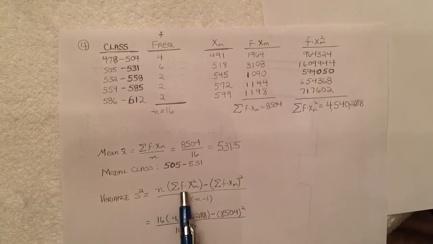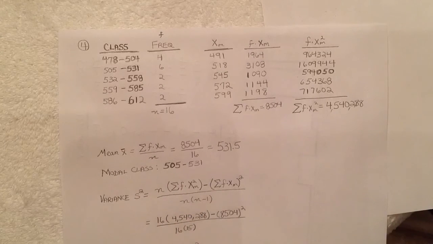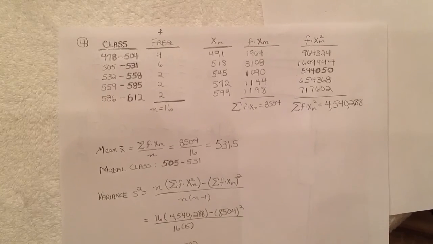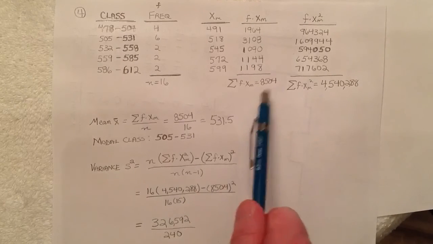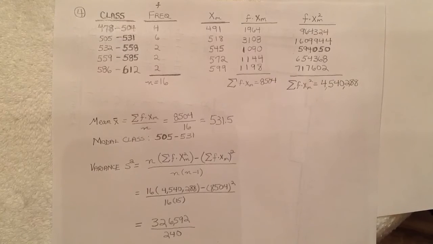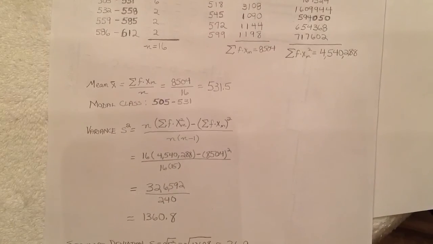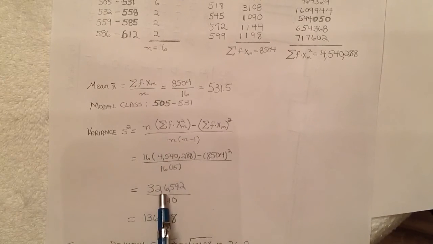And looking at the variance, we have S squared is equal to the number of data items, again, which is 16, times the total from the last column, that is the total of the products of the frequencies and the squares of the midpoints, minus the square of the sum of the products of the frequencies and midpoints, all over n times n minus 1. Substituting in the values accordingly, we have 16 times 4,540,288 minus the square of 8504, all over 16 times 15.